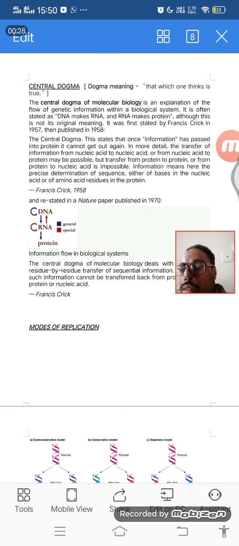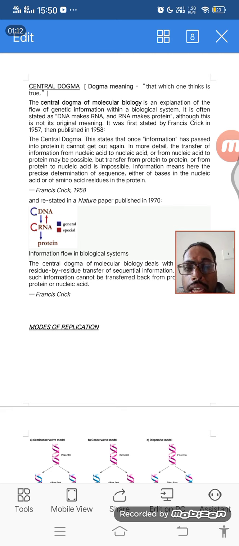The word dogma means it feels or thinks it is correct. That means that is the only way to carry something from one place to another. That's the meaning of dogma. And what is important about central dogma in genetics is that whatever the DNA is, finally it has to be converted into a protein, because DNA is the language that should be converted into a non-message, and with that message the cell has to function accordingly.